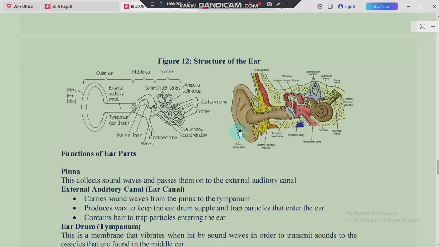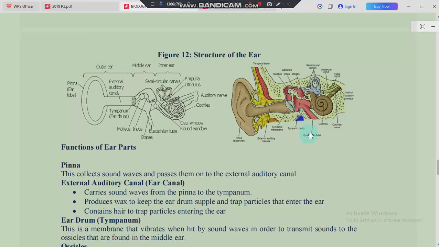So there is our ear. This part is our pinna. Then finally we have the external auditory meatus. Apart from the external auditory meatus, we are able to come to the tympanic membrane, which is known as our eardrum. And then finally we come to these three, the hammer or malleus, the incus or anvil, and the stapes, which are also known as the stirrup. Apart from that, we move on to the semicircular canals, the vestibular nerve, the facial nerve, and then the cochlear nerve, and also the cochlea, which is here, and finally the internal auditory meatus and the eustachian tube. All these are the parts of the ear.